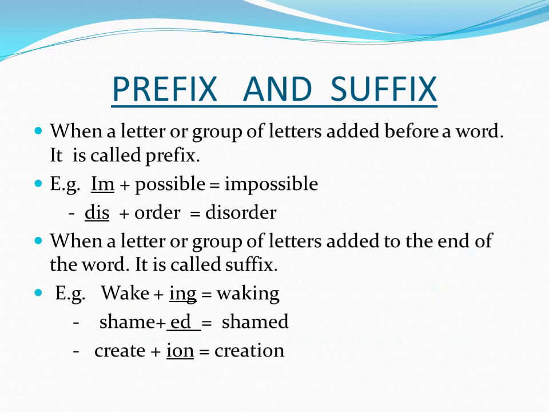Prefix and suffix. When a letter or group of letters is added before a word, it is called a prefix. For example, im is added before possible, it becomes impossible. Dis is added before order, it becomes disorder.